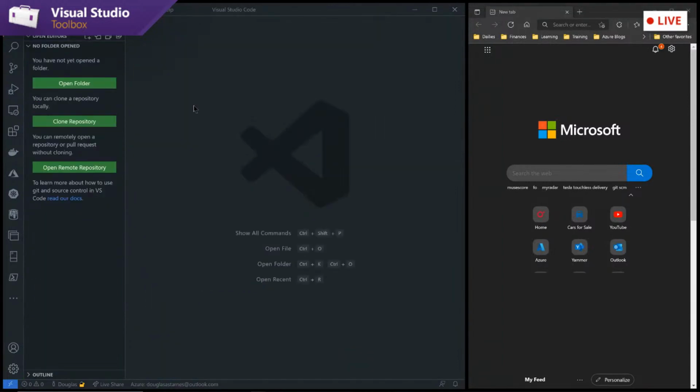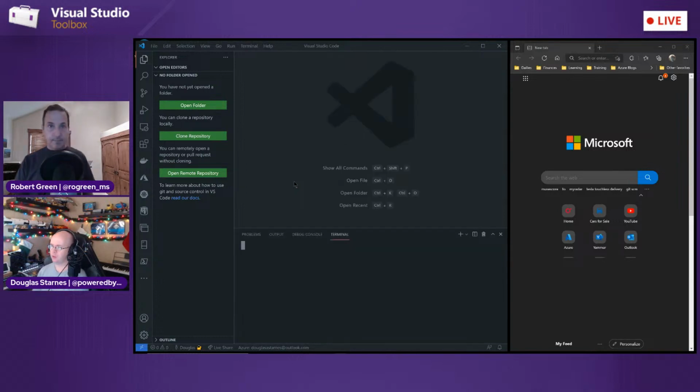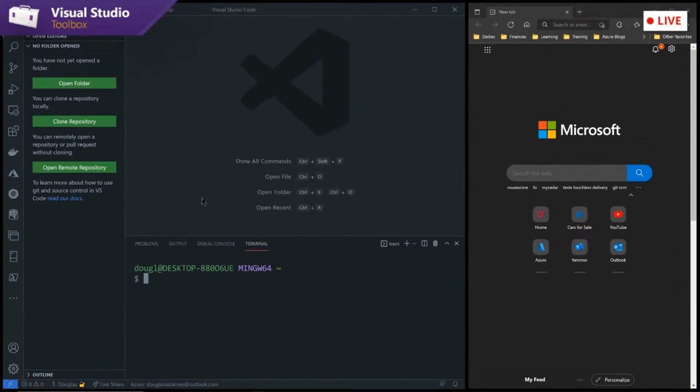So I've already got this installed, and what I'm going to do is start off by opening up my terminal, the integrated terminal. I am using a Bash emulator here, but you can use anything. You could use PowerShell if you wanted to. You could even remote into a WSL instance.